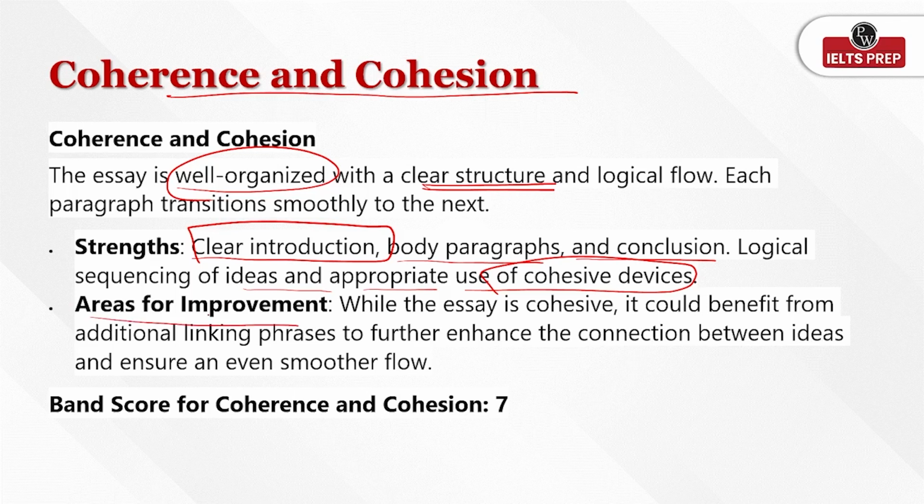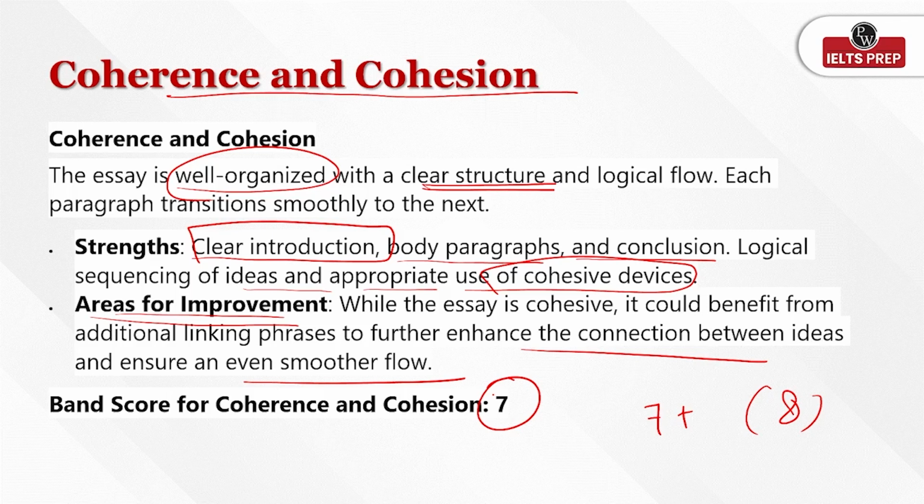The area of improvement that students can keep in mind to get 7 plus or maybe 8. While the essay is cohesive, it could benefit from additional linking phrases to further enhance the connection between ideas, to ensure an even smoother flow. It was smooth, but to have a smoother flow, right, you may get 7 plus bands, or maybe 8 you can get, but already he has got 7 here.